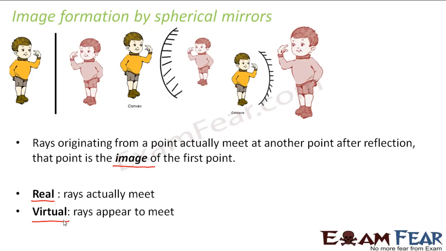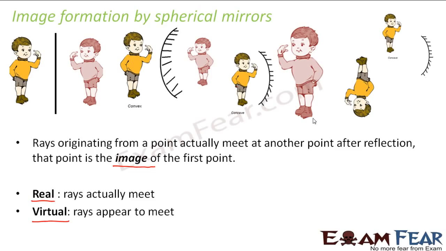You will understand this better when I show you the ray diagrams for each different location of the object in case of a concave mirror. You will see that for a concave mirror, if the object is too close to the mirror, the image formed is a virtual image. Whereas if the object is located a little far from the mirror, in this case the boy is your object, a real image is formed, but the image is inverted, right? And in this case, the image is formed on the same side as the object, right?